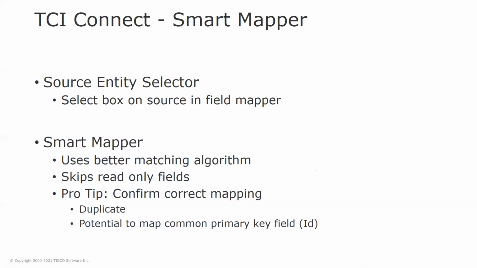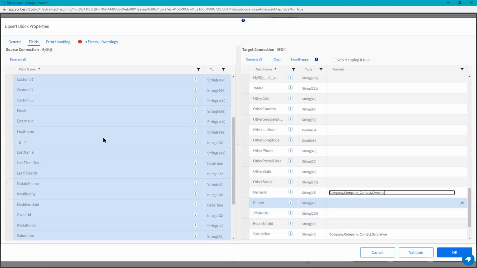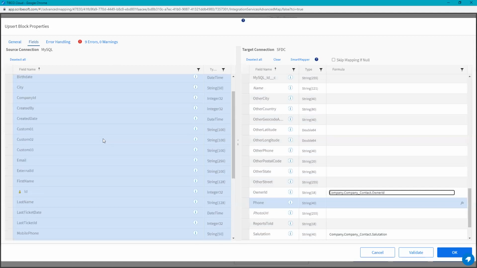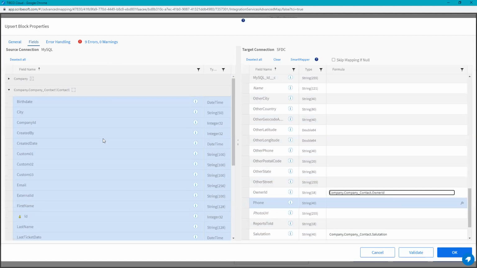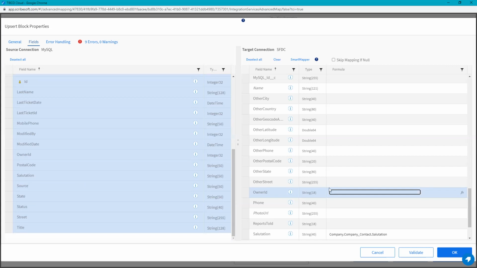So when we're looking at the Smart Mapper, the pro tip is you want to confirm the correct mappings. You could end up with duplicates, maybe not so bad, but you also have the potential to map not just primary key fields, but also parent keys. Think about what's happening on this source database. The owner ID is the foreign key of the parent in this table, but the owner ID over here is the foreign key within Salesforce, and that's not going to work because this owner ID is an integer and this is a string.